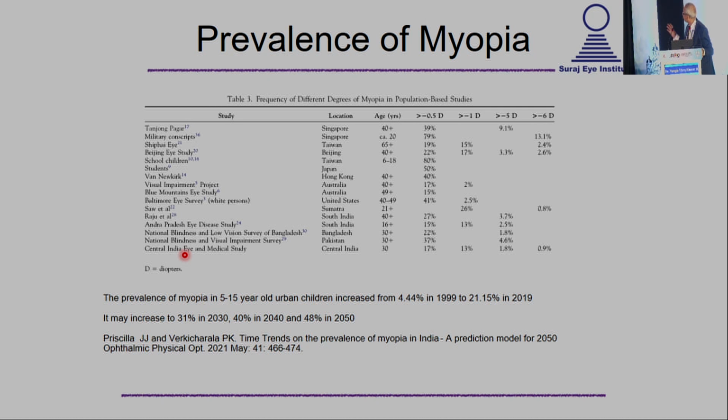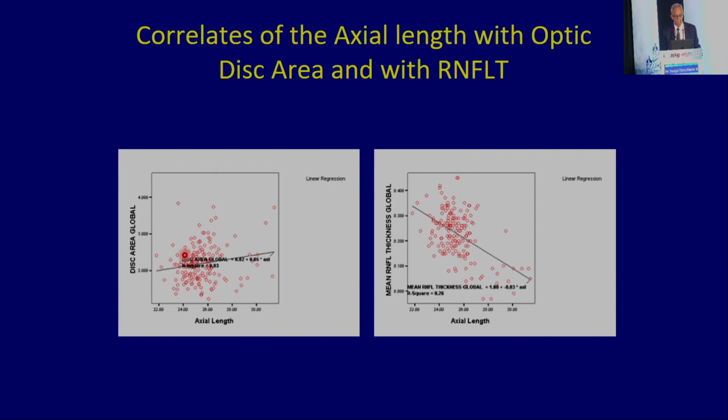The current studies in India tell us that the prevalence of myopia in children is about 20% now, and it may increase to 30% in 2030, 40% in 2040, and almost 50% in 2050. But I think we have to wait and watch. Although this tsunami has been predicted, we want to see how it all goes, and therefore it may be a little premature to predict it right now.